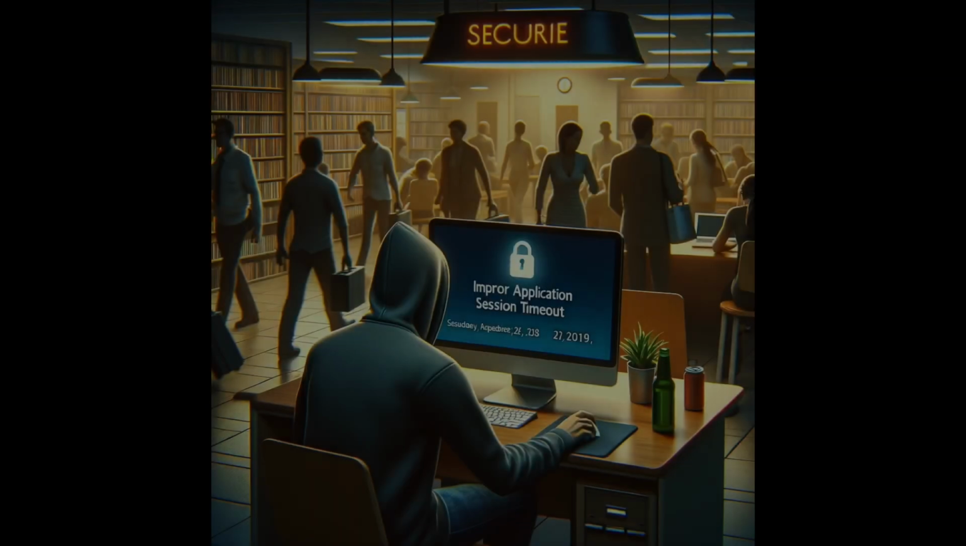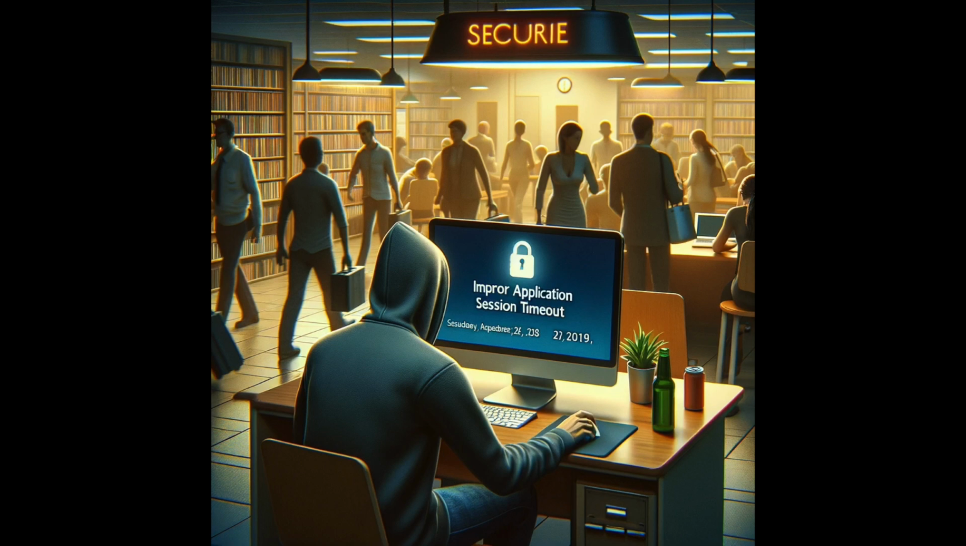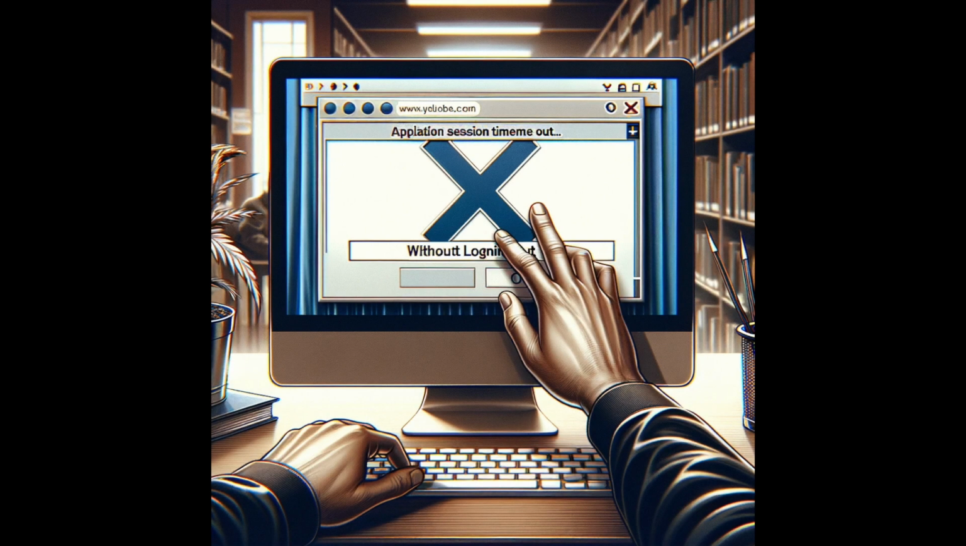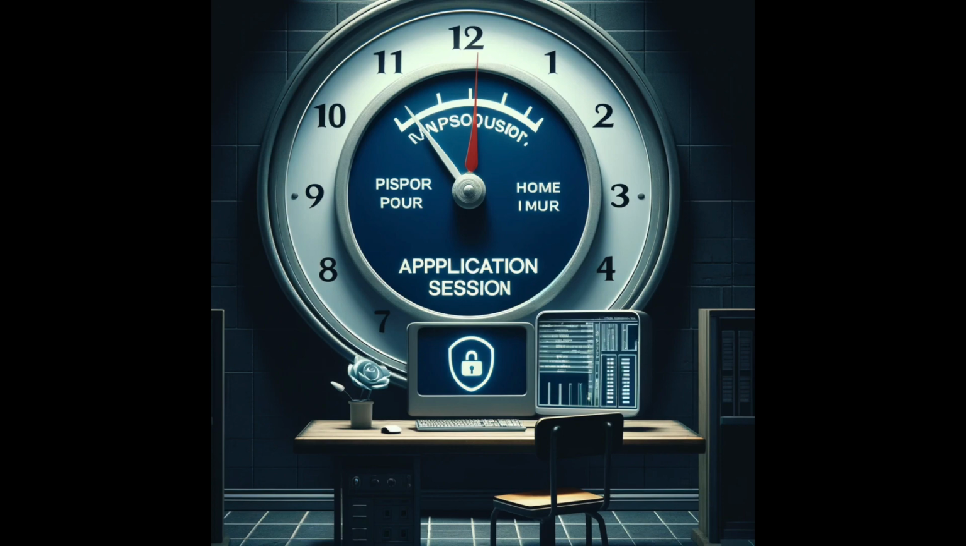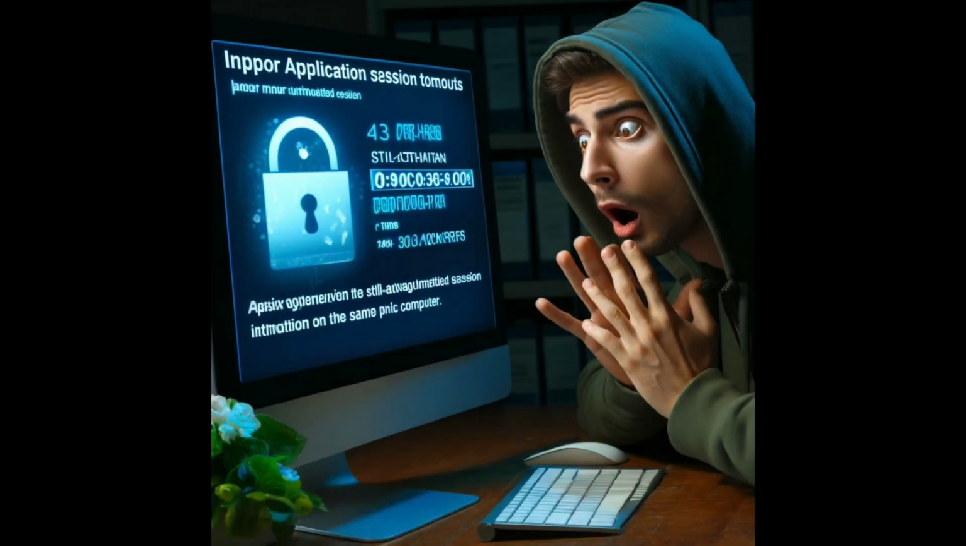Scenario 3: application session timeouts aren't set correctly. A user uses a public computer to access an application. Instead of selecting logout, the user simply closes the browser tab and walks away. An attacker uses the same browser an hour later, and the user is still authenticated.